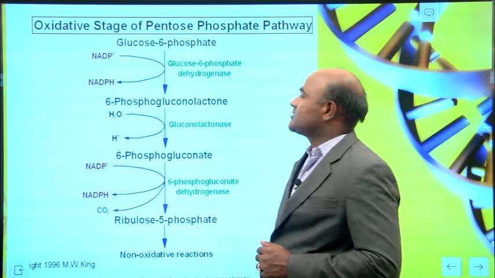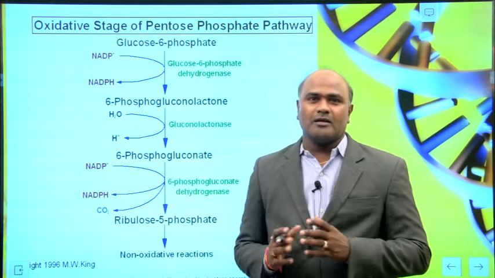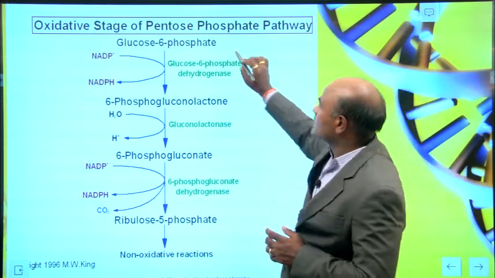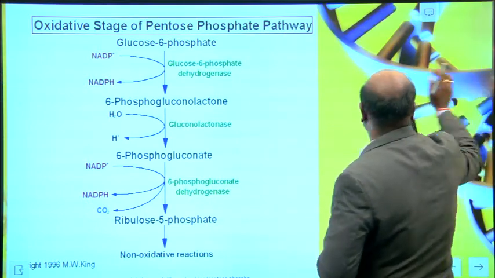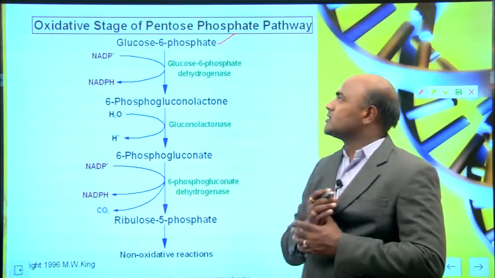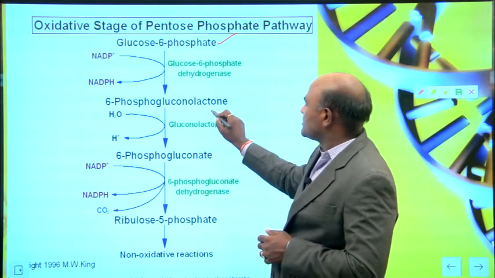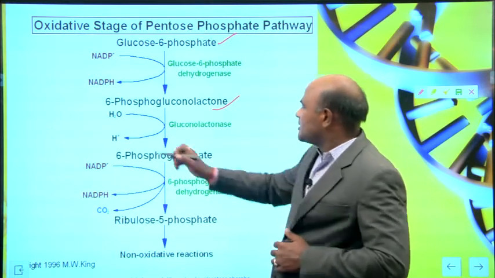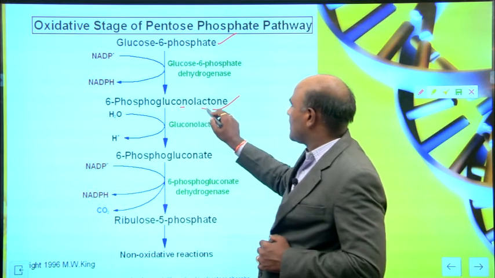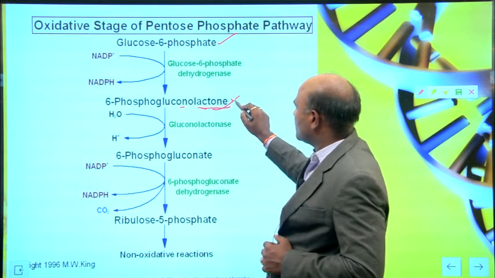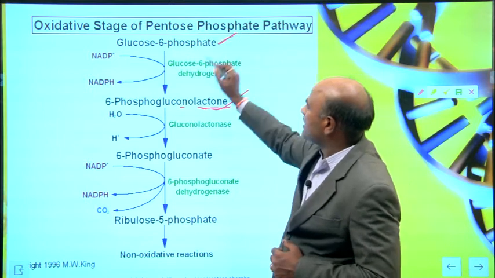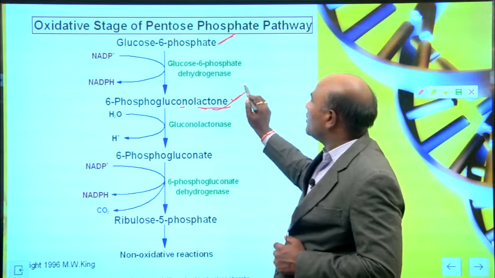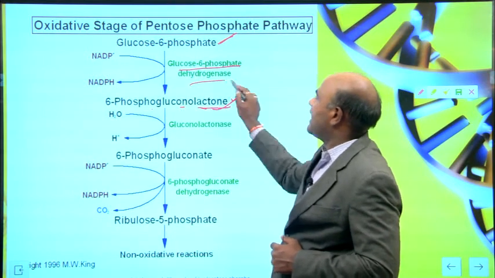So how does the oxidative stage happen? In the pentose phosphate pathway, we use glucose 6-phosphate. Glucose 6-phosphate is converted into 6-phosphogluconolactone with the help of glucose 6-phosphate dehydrogenase.